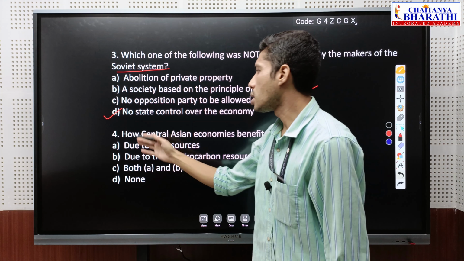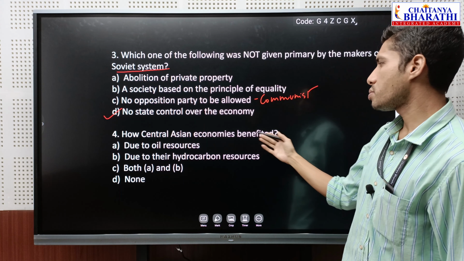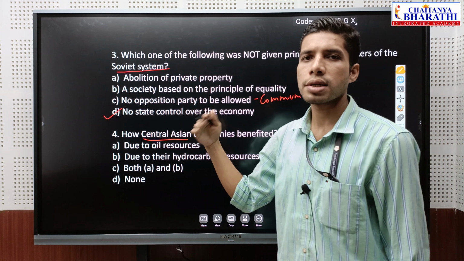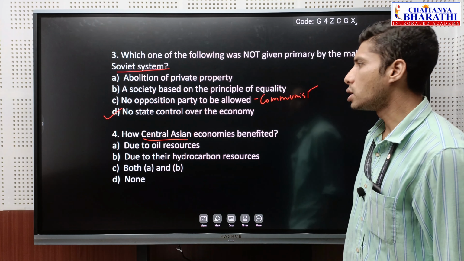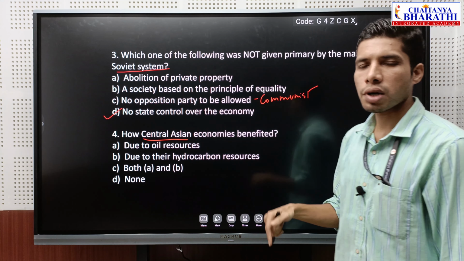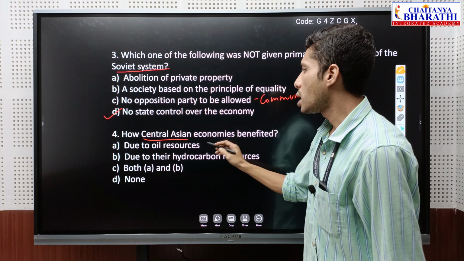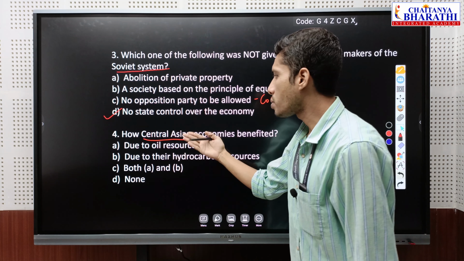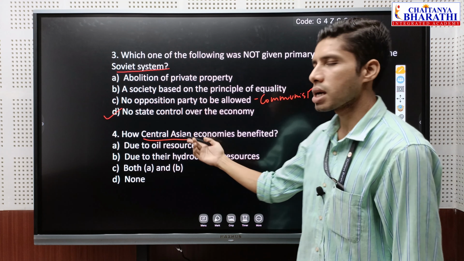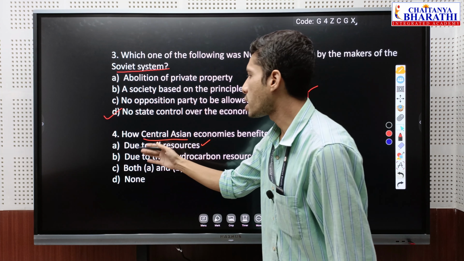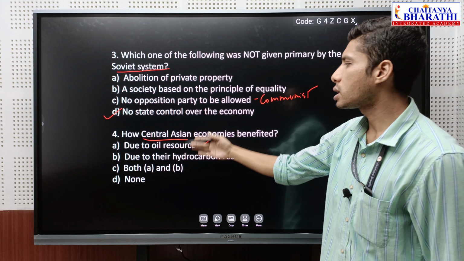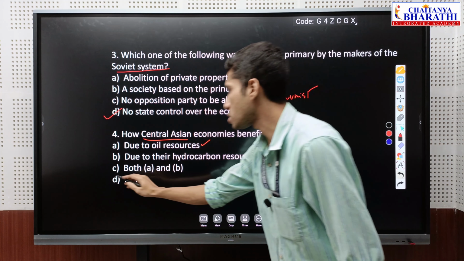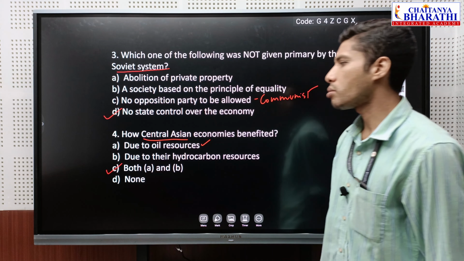So next question. How did Central Asian economies benefit? Central Asian countries were part of the USSR before 1991. Central Asian countries were very rich in oil, hydrocarbons, and mineral resources. So both of these statements would be correct. Central Asian countries benefited by exporting these resources from their countries to other countries. So the answer should be option C.